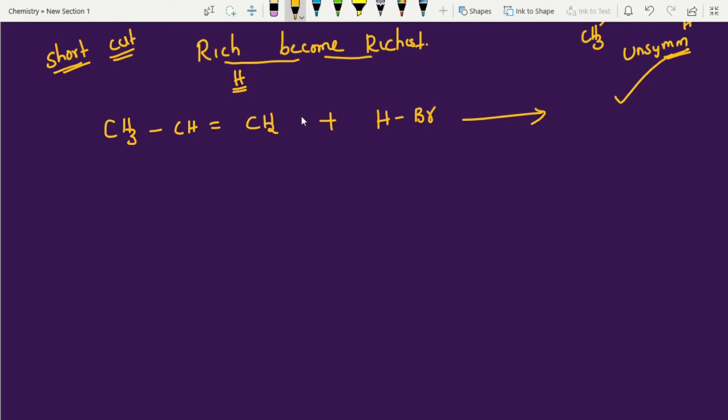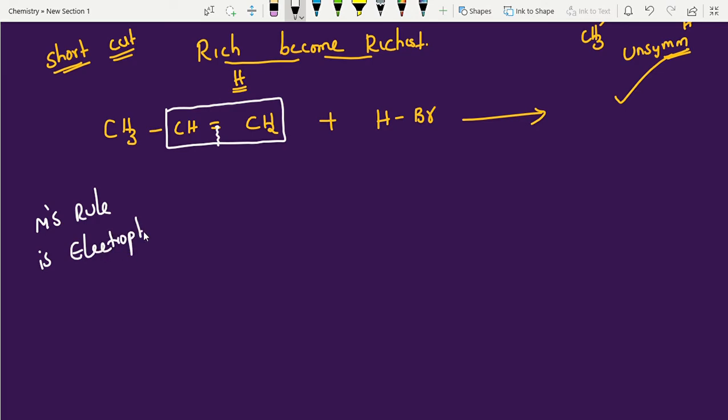See, look into this. How to apply this trick, how to apply this shortcut. This is the active site. In this active site, the carbon has a double bond, and it breaks. After breaking only, Markovnikov's rule applies. This is one of the important questions: Markovnikov's rule is an example of electrophilic addition reaction.